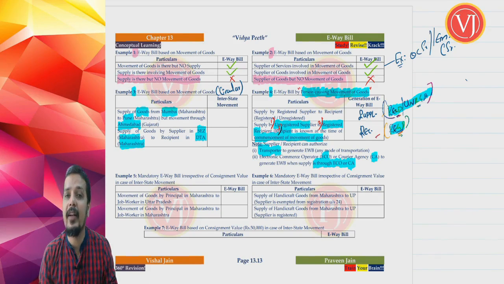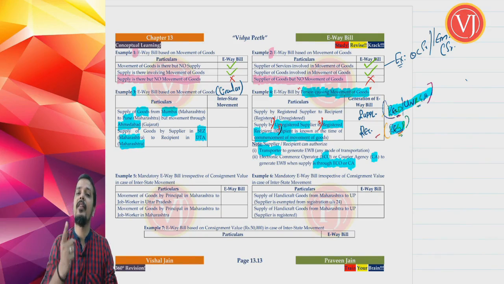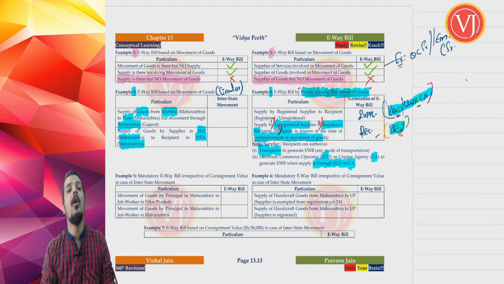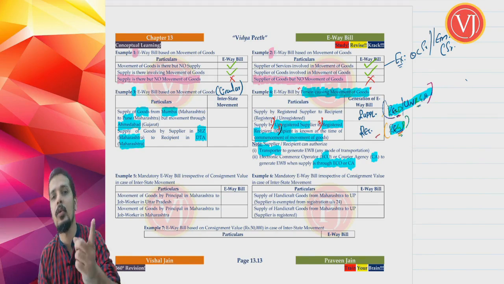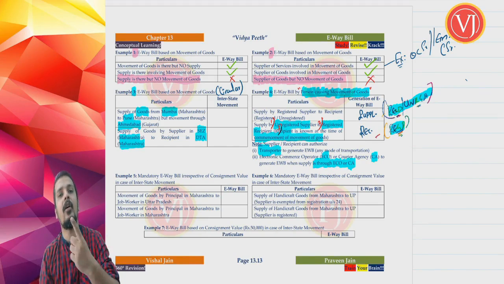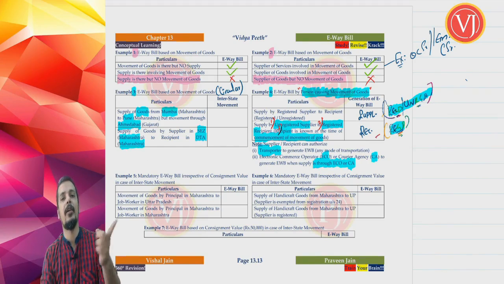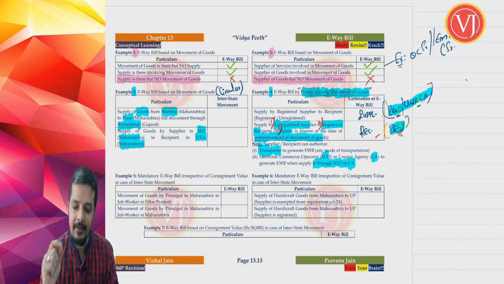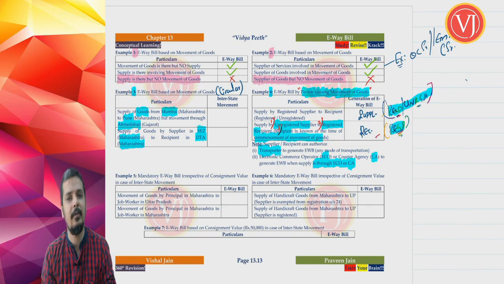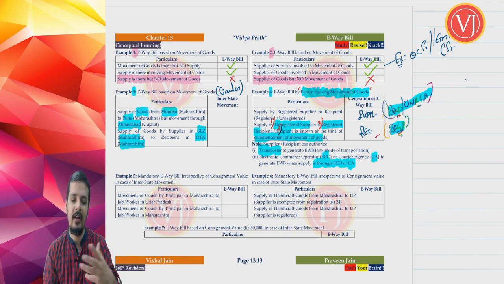But that's a condition. What is the condition? The condition is that authorization to an electronic commerce operator or courier agency is possible only when the supply is through, not to, that electronic commerce operator, that is through Flipkart or Amazon, or through a courier agency, that is through professional couriers or fast track.